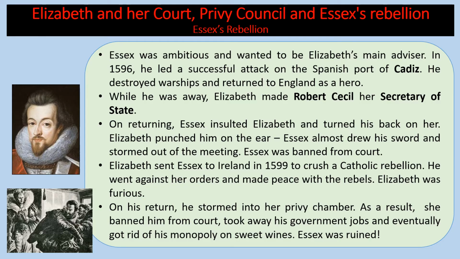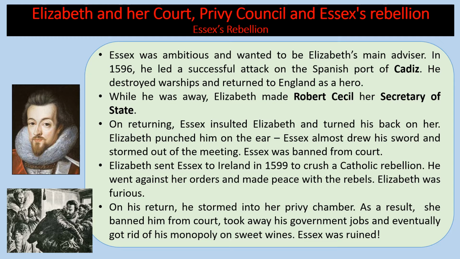Now, eventually, Essex tried to regain his reputation, and he was sent to Ireland in 1599 to crush a Catholic rebellion. But he went against Elizabeth's orders, and he made peace with the rebels, and Elizabeth was furious. And this was very much a failure, this expedition. 12,000 soldiers died of disease, and it didn't really achieve much.